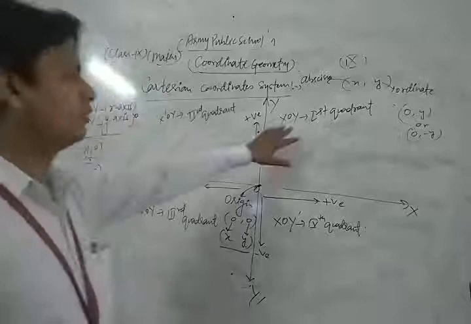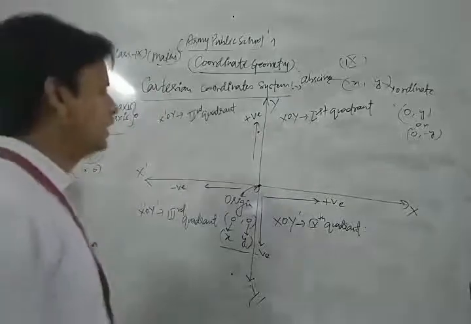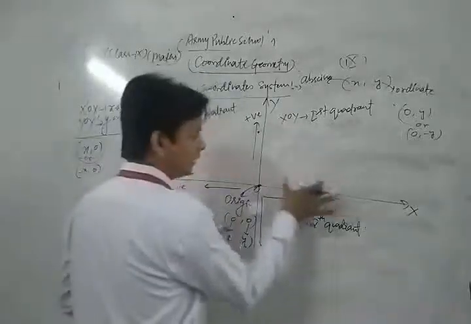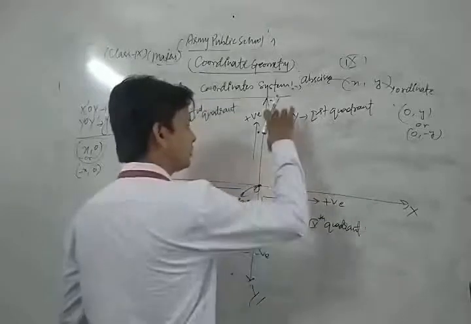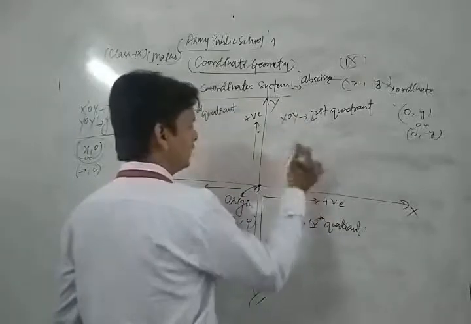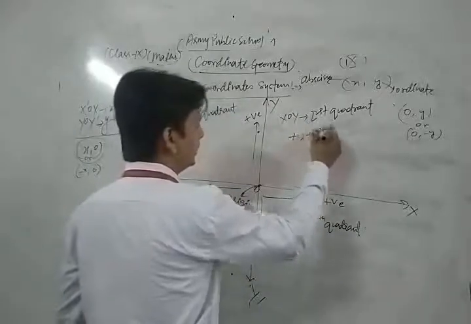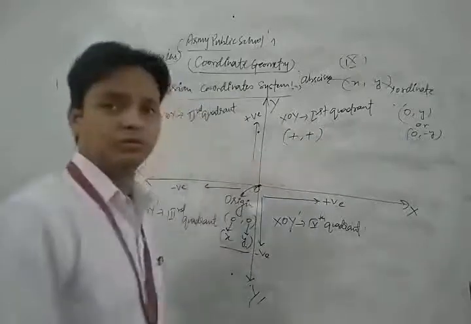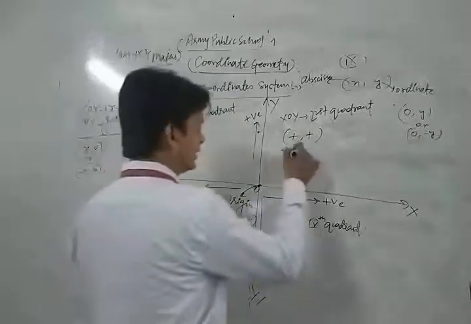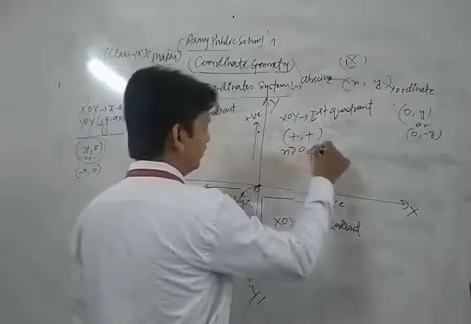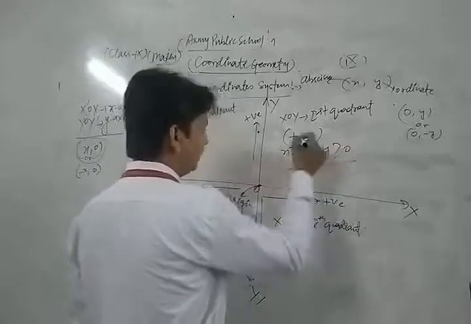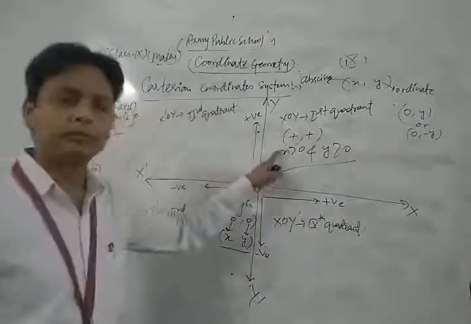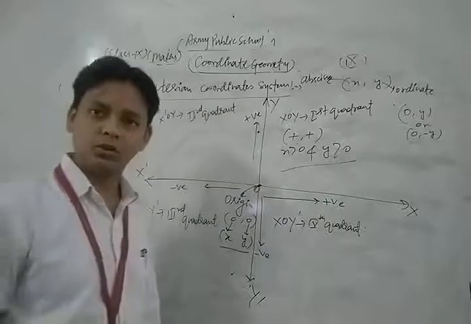Now this is your first quadrant. In the first quadrant, this is the positive direction of x, and this is the positive direction of y. So in that quadrant both abscissa and ordinate are positive, meaning x is greater than 0 and y is also greater than 0. Both are positive.